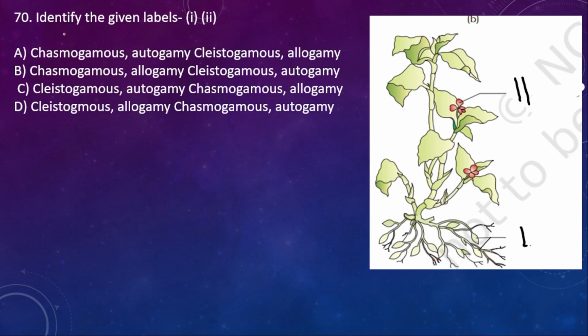70th one. Identify the given label 1 and then 2. What is this 1 and what is this 2? 1 is a cleistogamous flower. Cleistogamous means it will never open, so what happens? It will show self-pollination. And this is the chasmogamous flower, which is going to show cross-pollination. This is the best example for Oxalis. It shows both self-pollination and cross-pollination. So here the right option is option C.